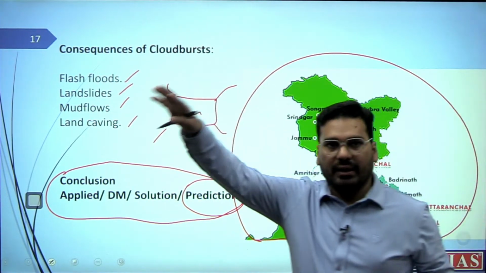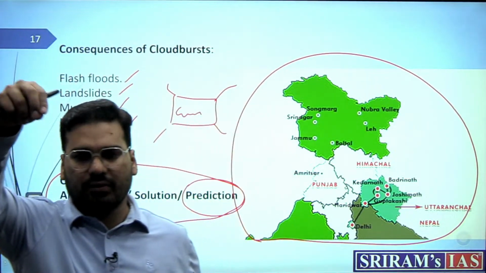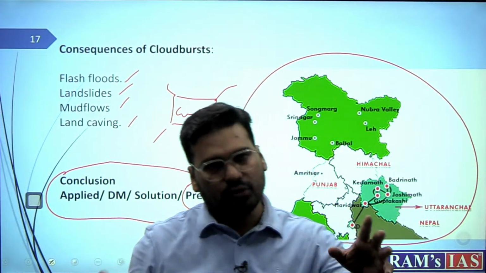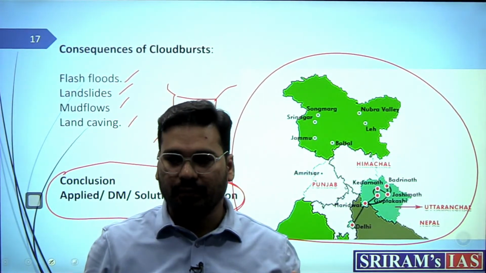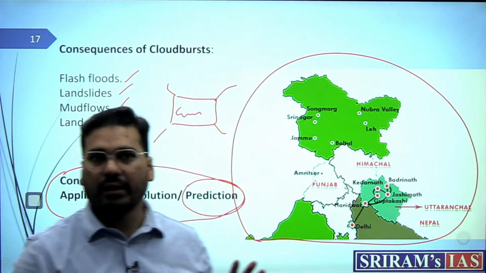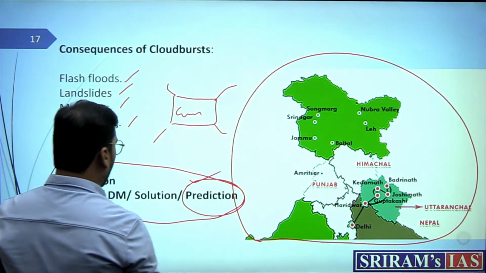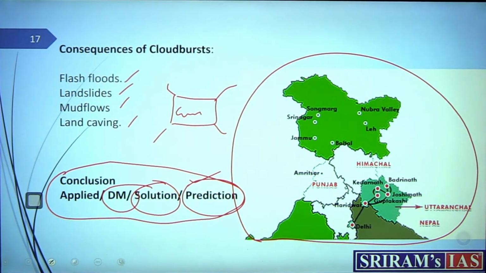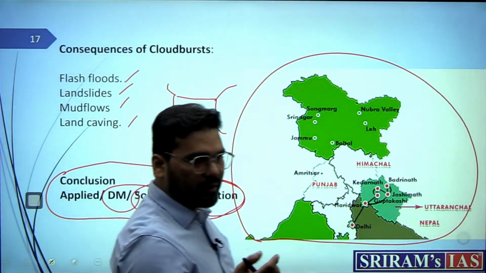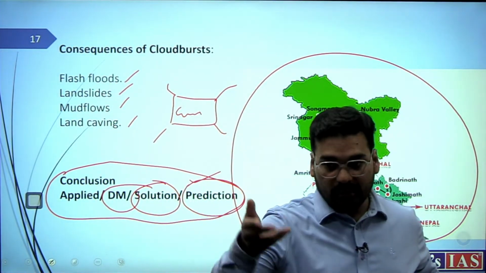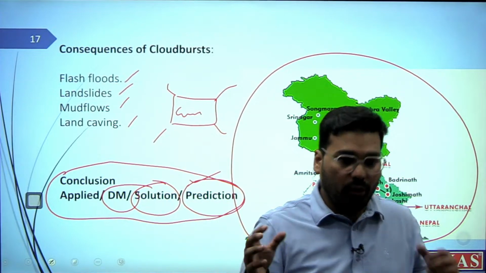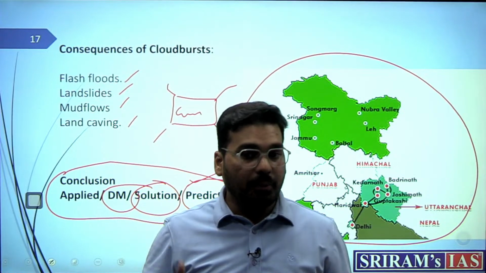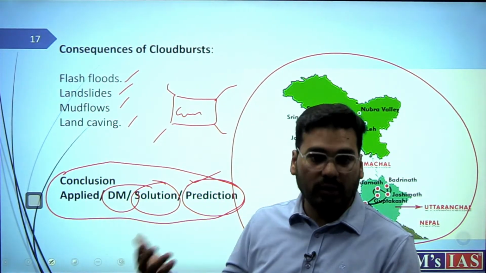For example, we have recently put a very advanced radar in Lansdowne. कहाँ? Yes, Doppler radar in Lansdowne. So in Lansdowne we actually installed that. So you can talk about that, or say solution in terms of disaster management. You can say that in the wake of global warming, these cloudbursts are actually increasing in number because air is now having a lot of temperature, so it can have more moisture in it, and because of that they are bound to happen, or they are actually occurring.